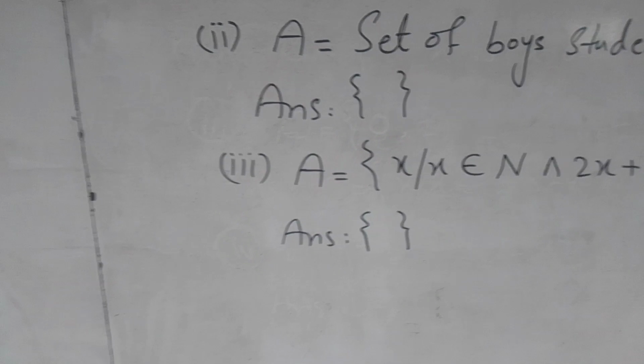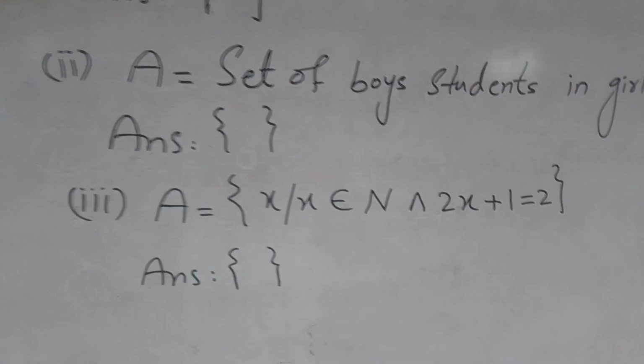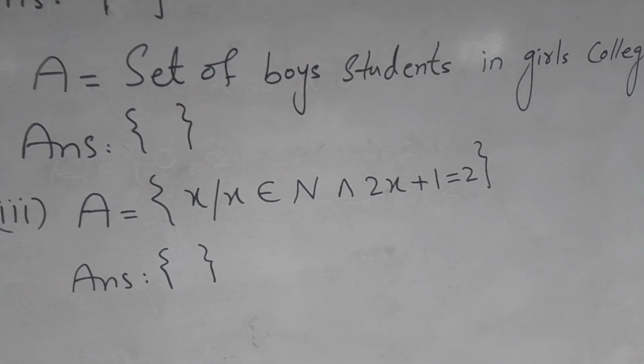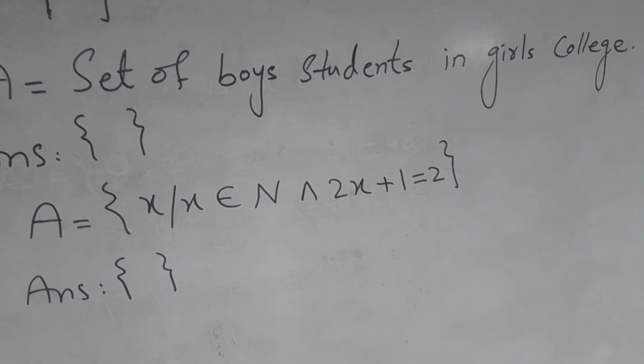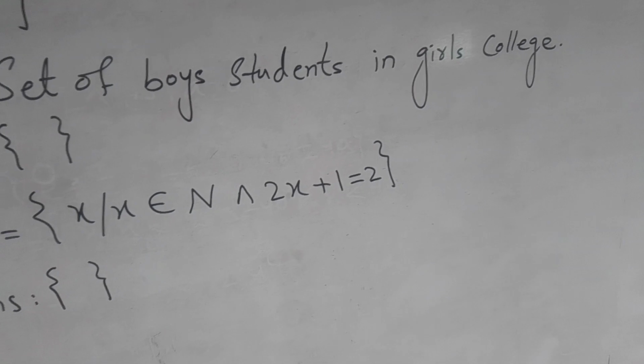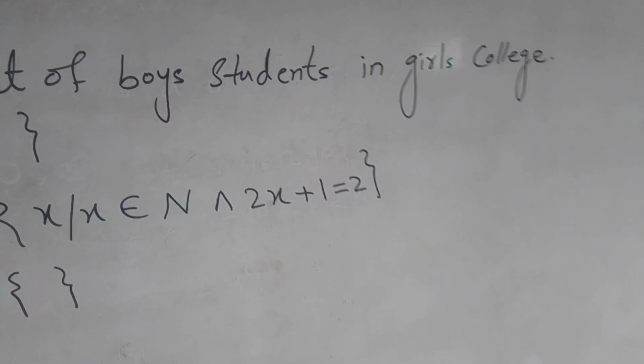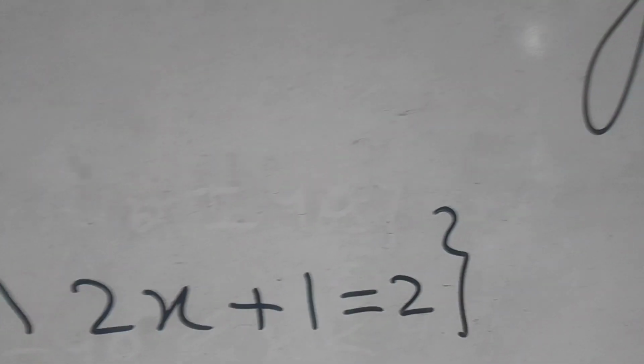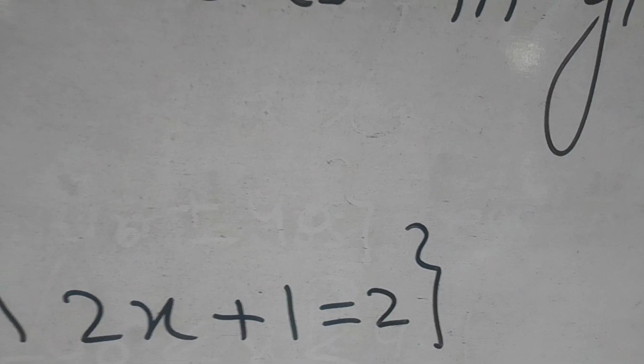Number third, set A is equal to {x such that x belongs to the set of natural numbers and 2x plus 1 is equal to 2}. According to this statement, 2x plus 1 is equal to 2.